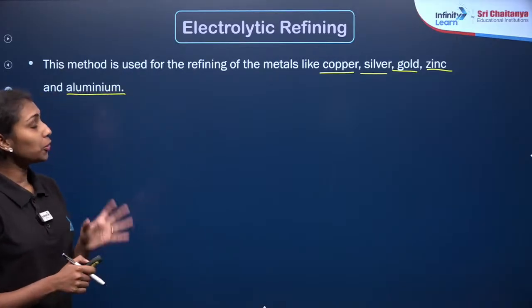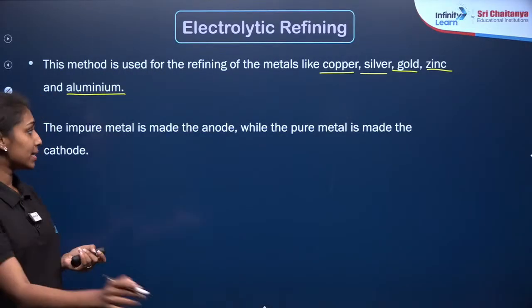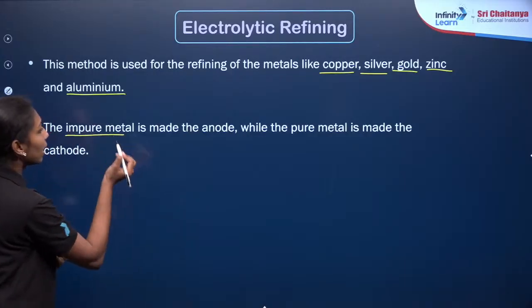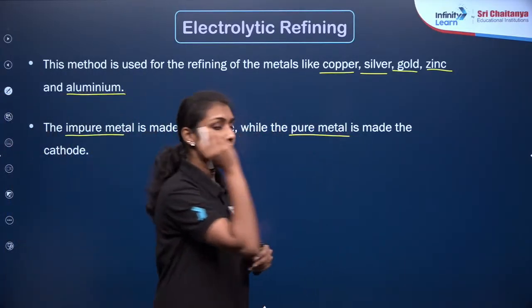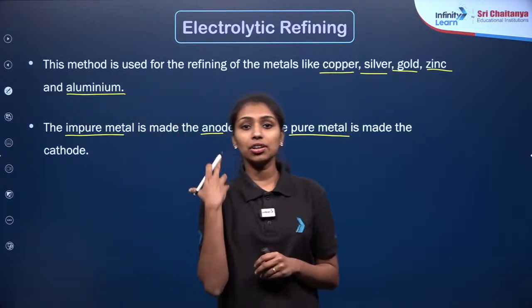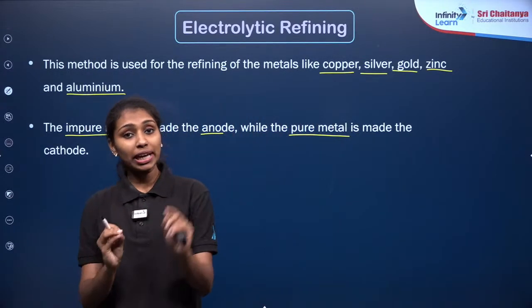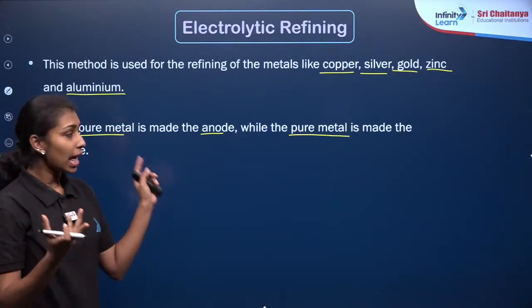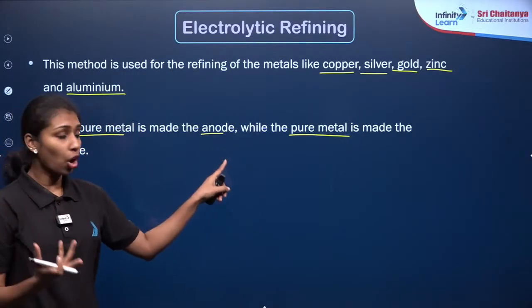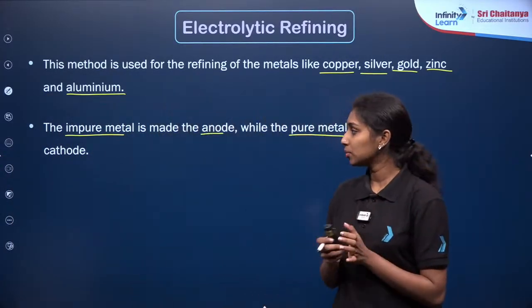So here also we need to take two electrodes: the impure metal is made the anode, while the pure metal is taken as the cathode. For example, for copper refining or purification, we take impure copper, containing impurities, as the anode, and pure copper metal as the cathode. I hope you understand.